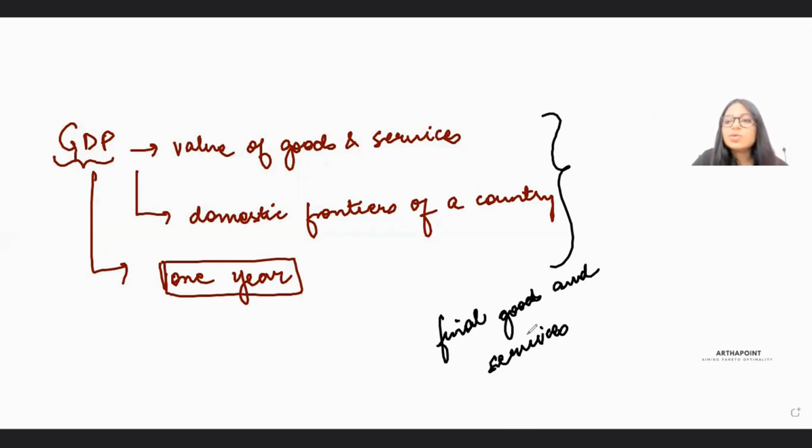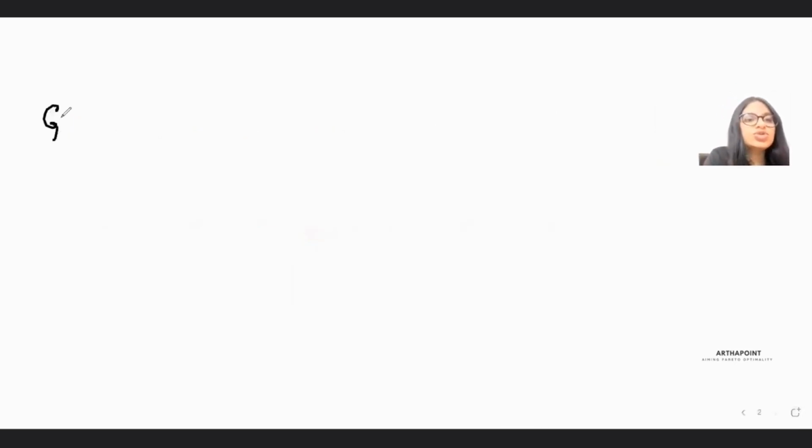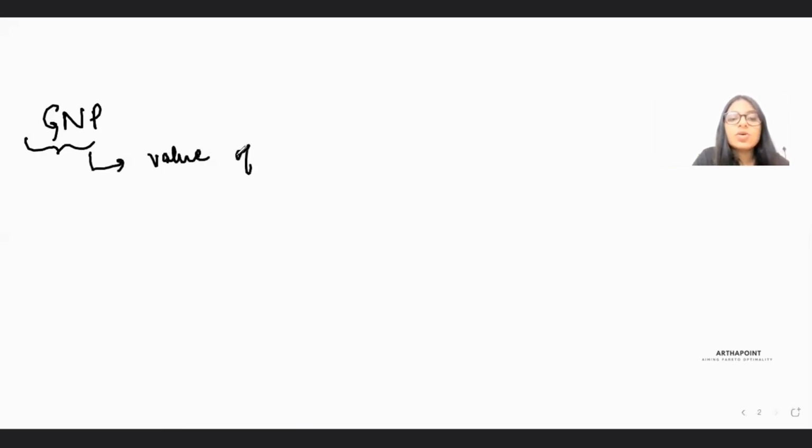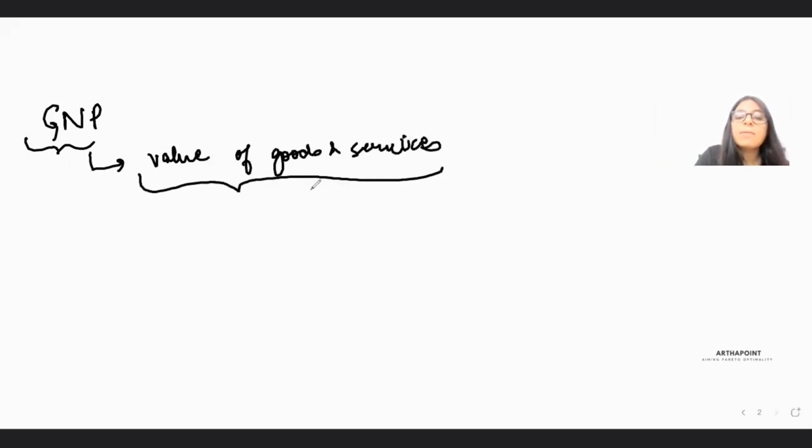Now, if I have to compare GDP to GNP, then GNP is the value of goods and services that are produced by the residents of the country.